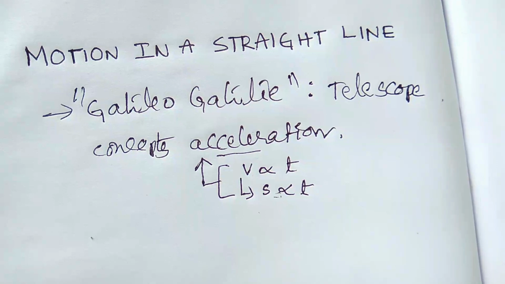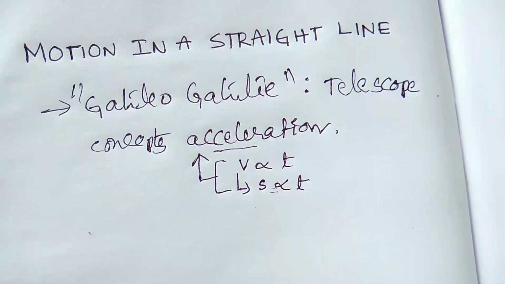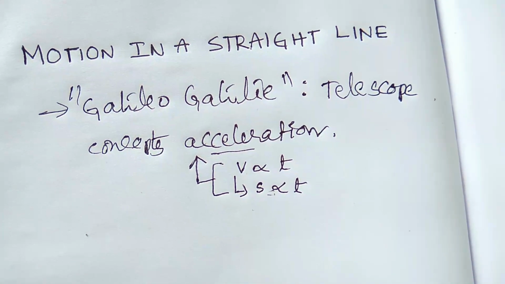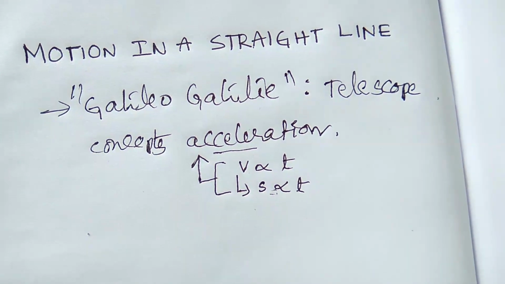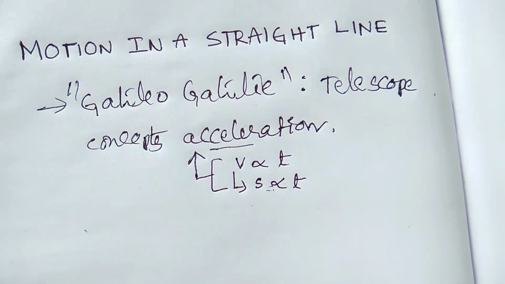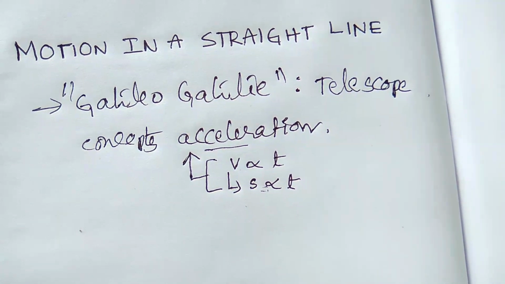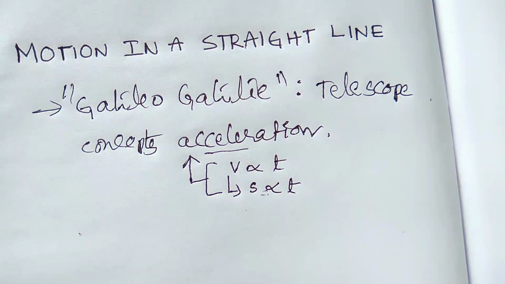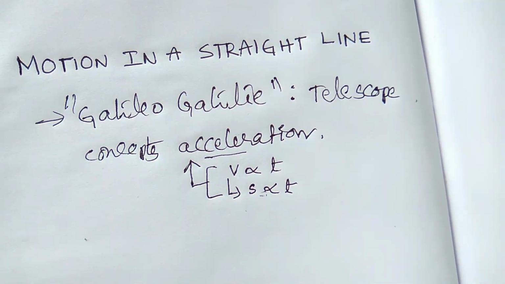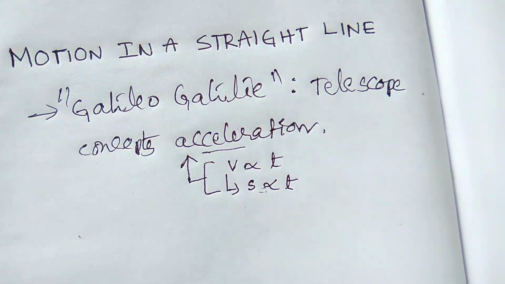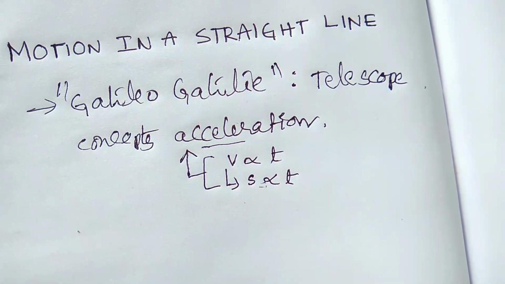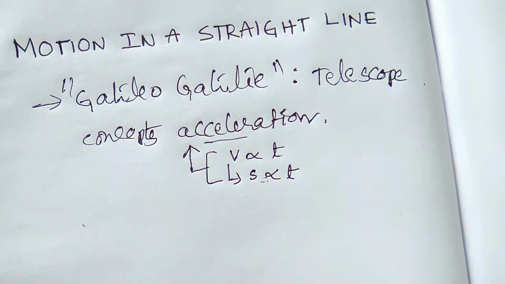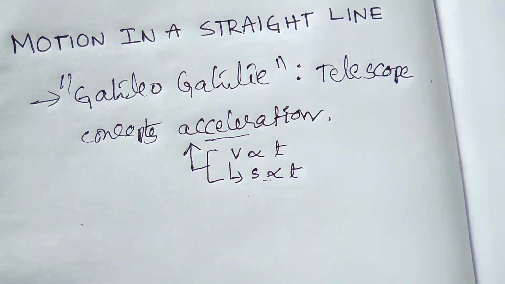His revolutionary ideas about astronomy were used to learn about the dark spots on the sun, the moons of Jupiter, and also the phases of Venus. So these are very useful advantages from the discoveries of Galileo Galilei, right? So now coming to our chapter.